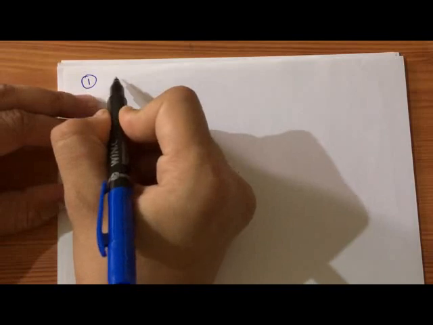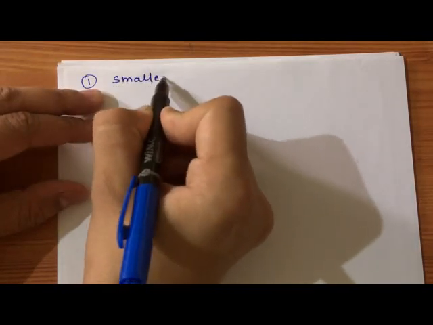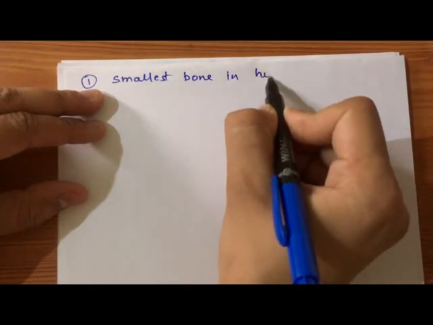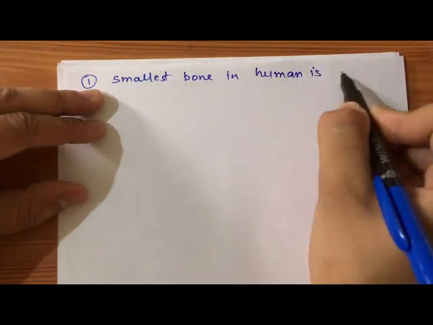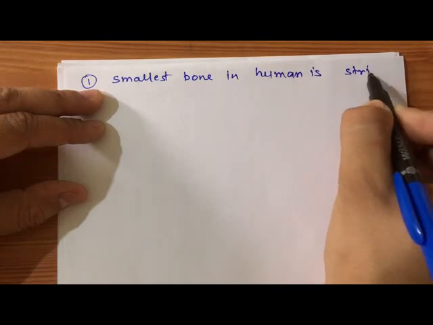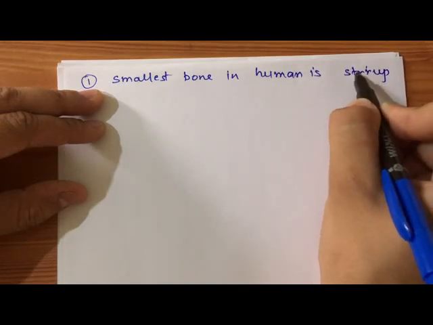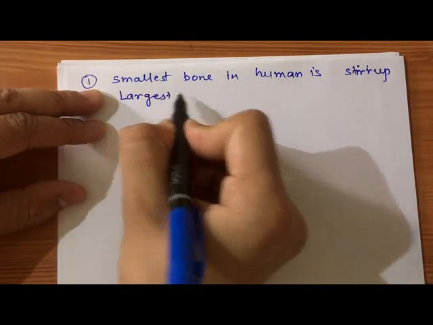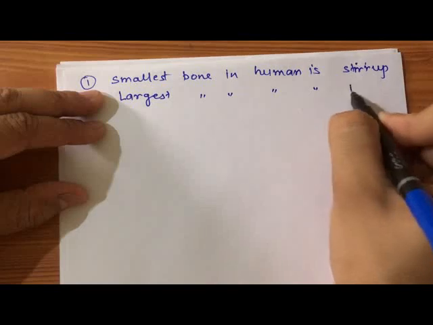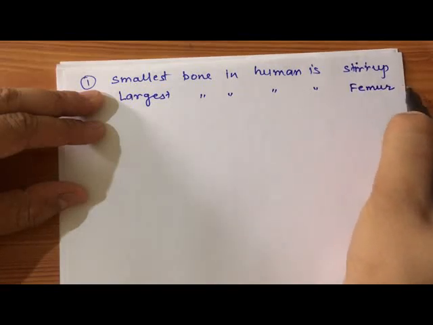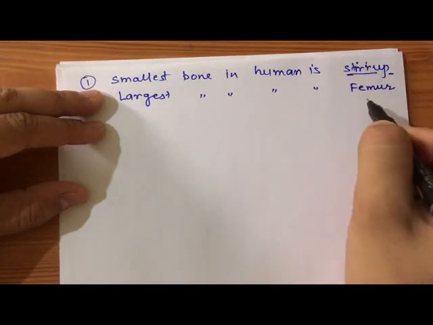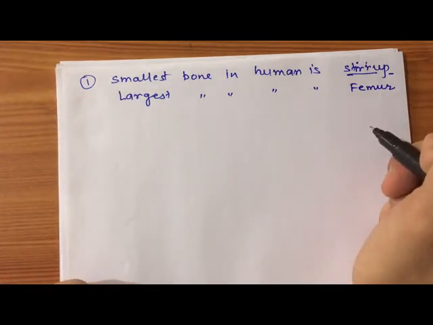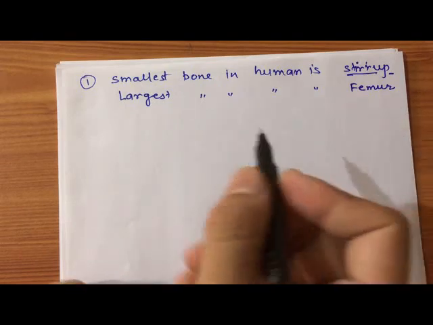Now we have known that the smallest bone is stirrup, S-T-I-R-R-U-P, and the largest bone in human is femur. Stirrup is present in the ear and femur is present at the thigh. Okay, is it clear, student?